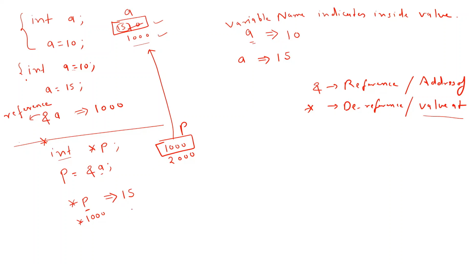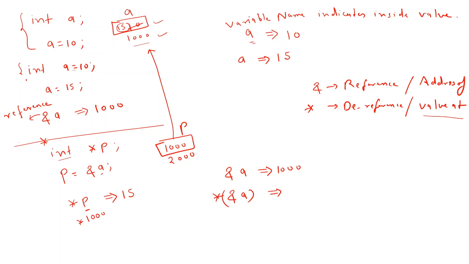Okay, so this is very much important. For example, let us suppose in a further line of code, if I want to print some values, let us assume I print star of a. So this will print what? A is what? 15, and the address of 15 is what? 1000. Okay, now next, address of a and then star. Now what will happen?